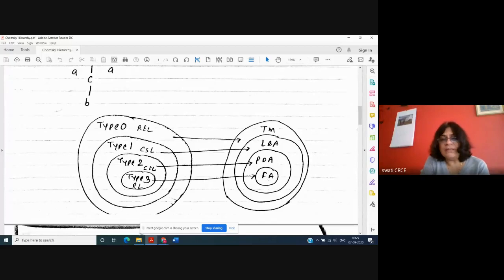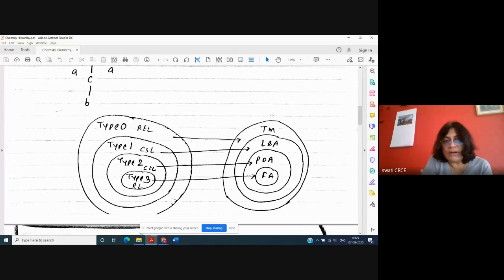We have studied the limitations of FA, so this inner circle is the FA. That way you can remember type 3 is FA. Its capacity is the lowest, so it is only the small circle. But the outer circle is type 0.